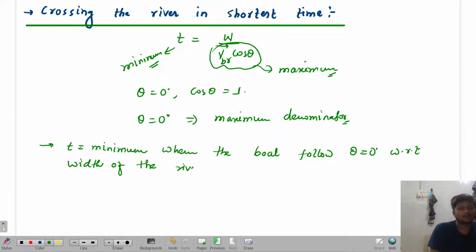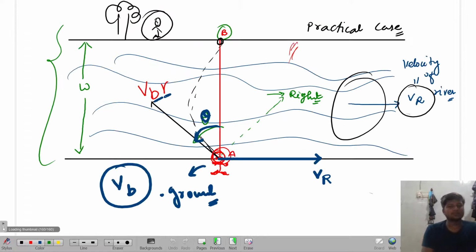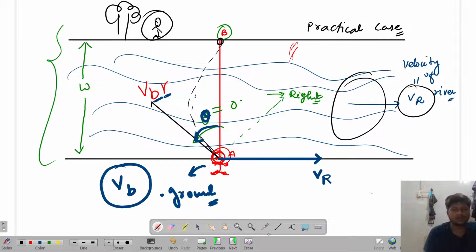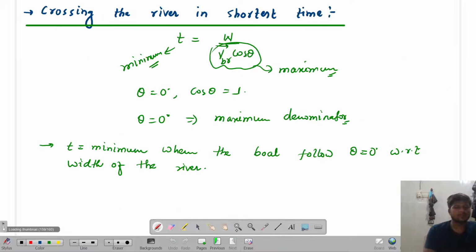Now that means what? If the particular person wants to cross this river in the shortest time, what theta should it have? It should always have theta equal to how much? 0 degree. If this theta is 0, that means the particle will start traveling along this particular path. And what will happen at that time? Its time will be very much minimum. Got it or not?